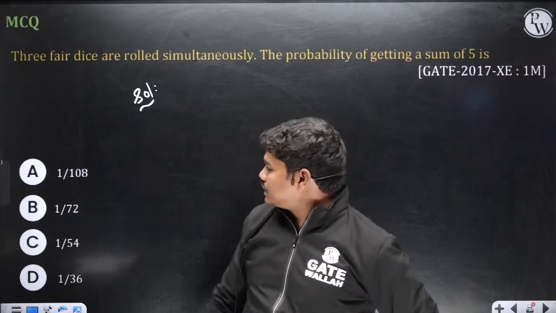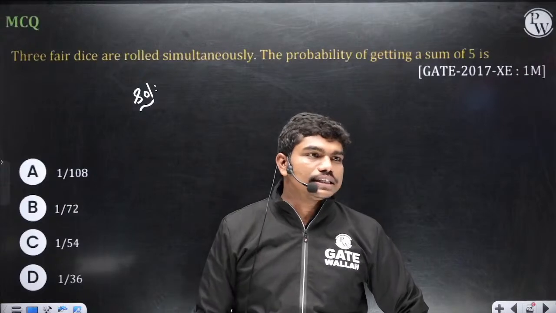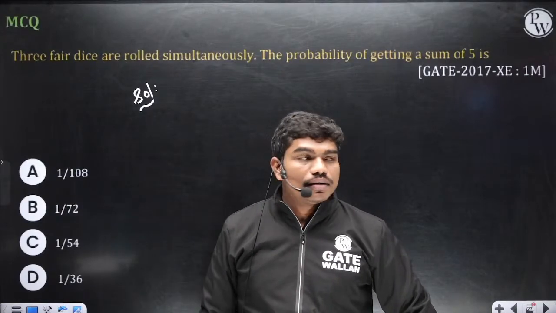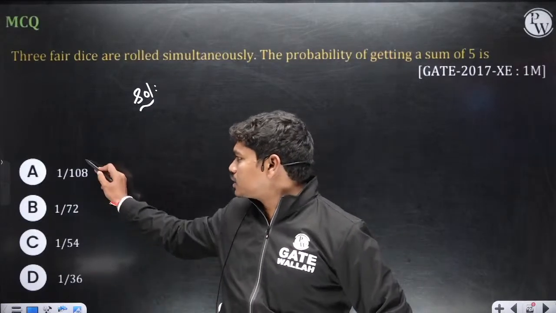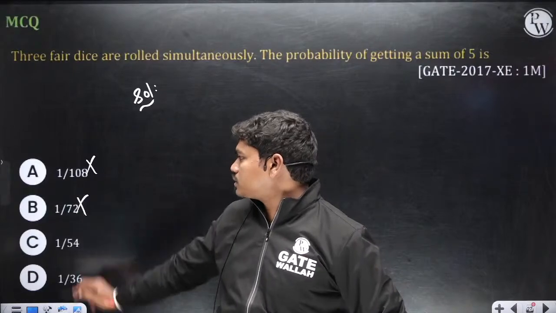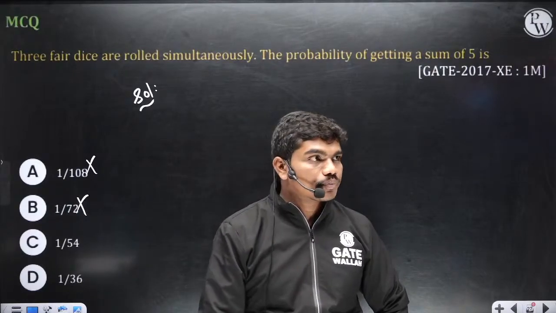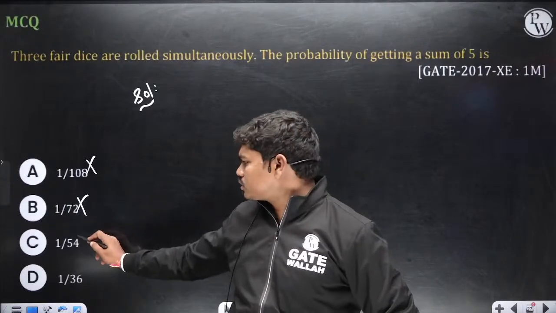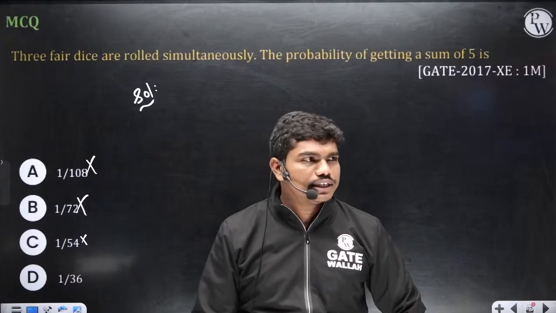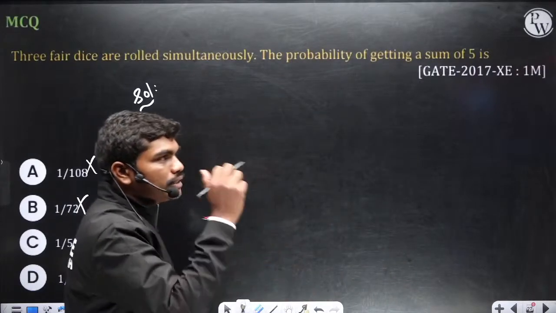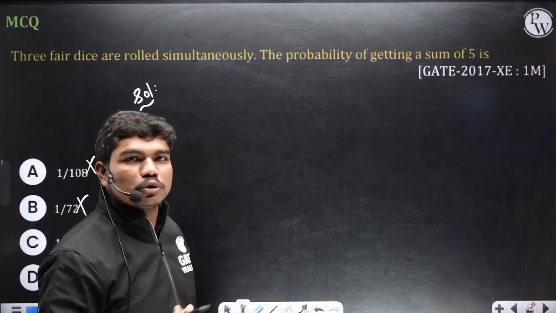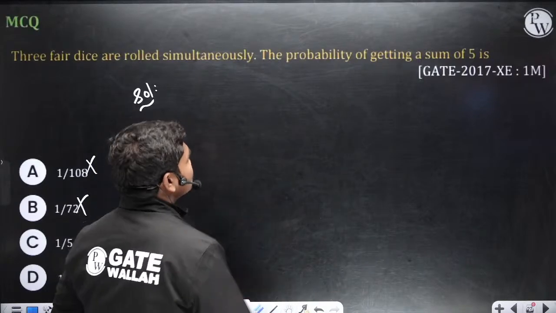D. What is D? 1 by 36. Is it? I don't know. I have to check. Okay. But definitely I know one thing. This is not the answer. And this is also not the answer. And definitely I think this should also be not the answer. Yeah, D should be correct most probably, I think. Okay. Permutations and combinations, I don't know that much, yaar. So let us go for simple calculations.